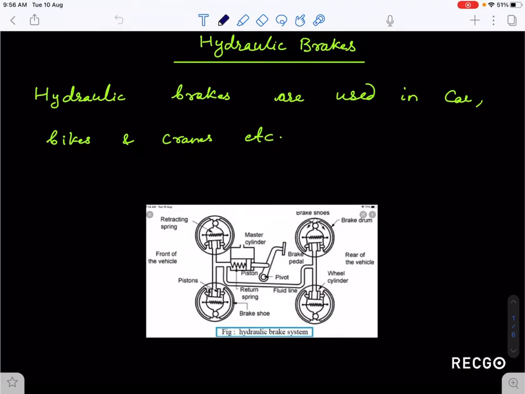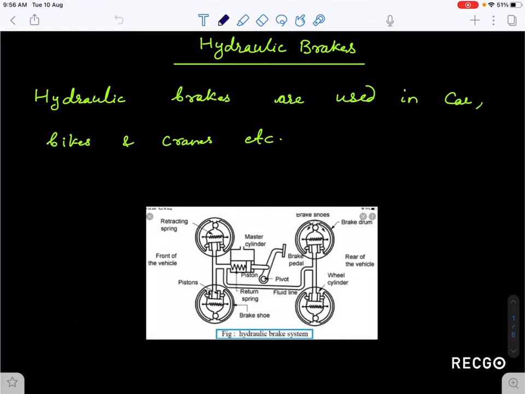So good morning everyone. In today's class we are going to discuss the working of hydraulic brake system. So hydraulic brakes you have usually seen in cars, bikes and cranes etc.